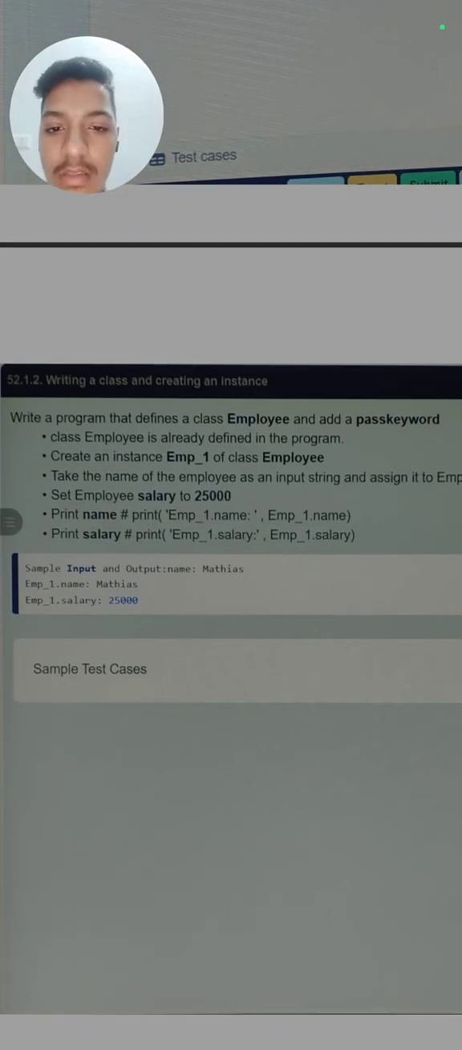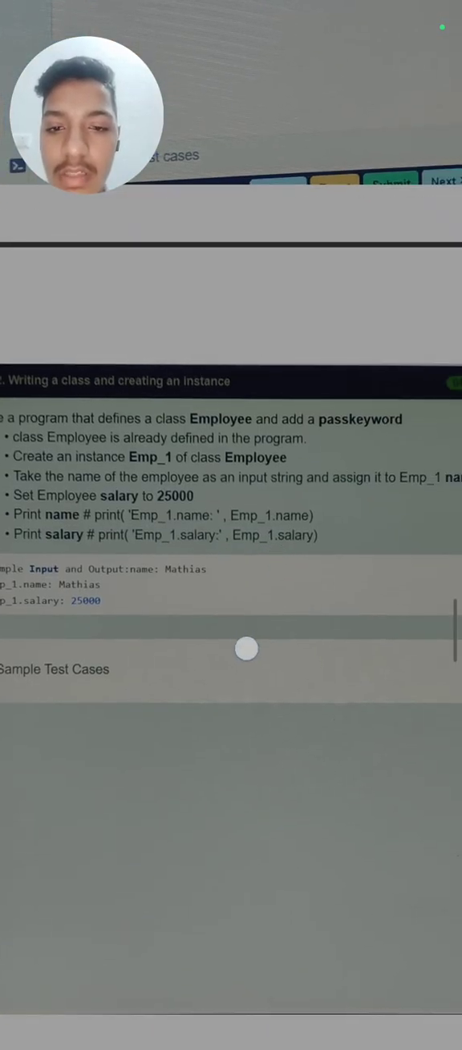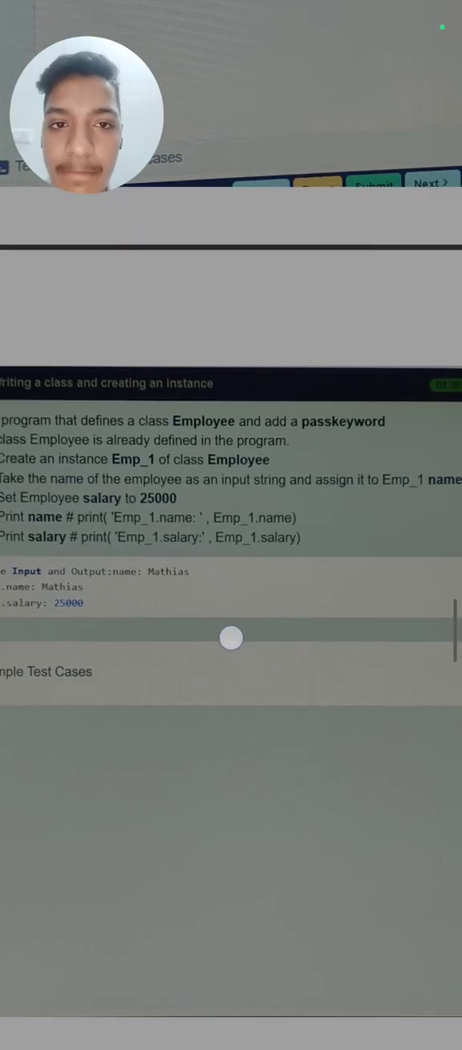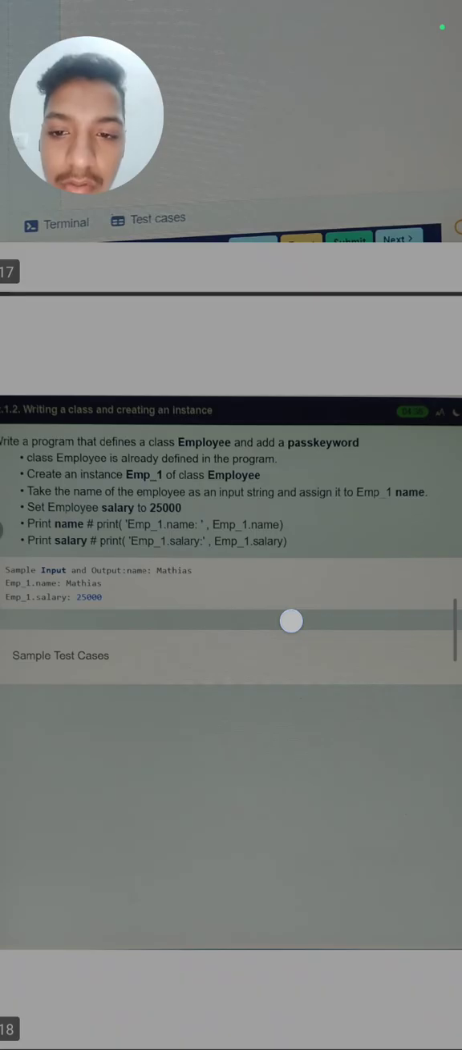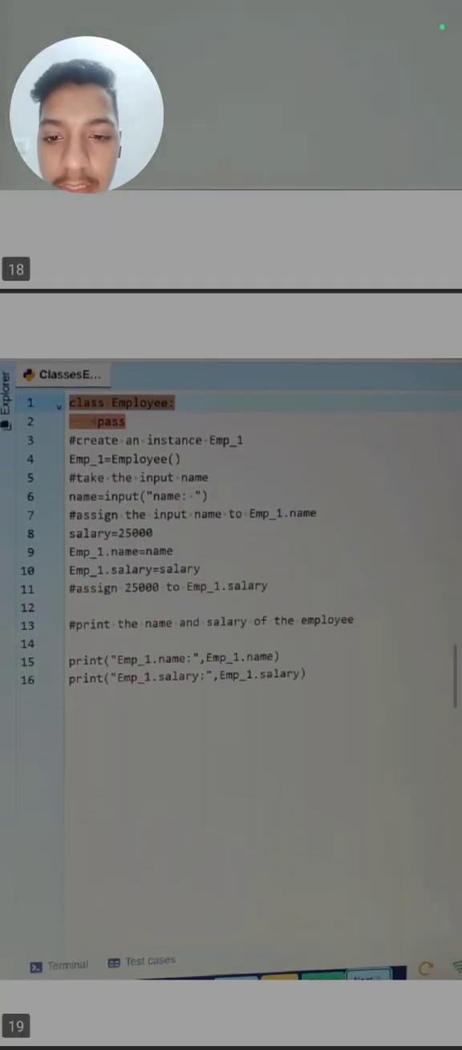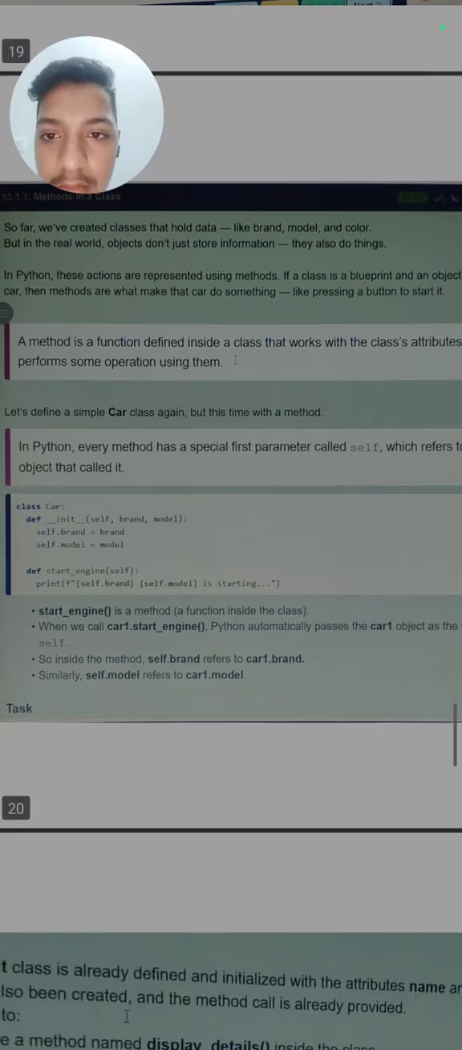There is also a next question. You can read the question and solve it yourself. Now I am thinking that you can take a screenshot of the question. Class Employee is already defined, and we have to define an instance like here.